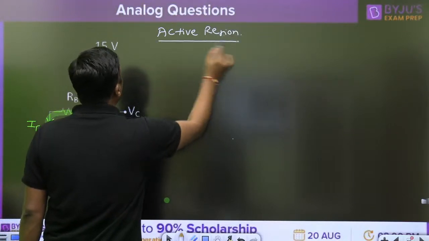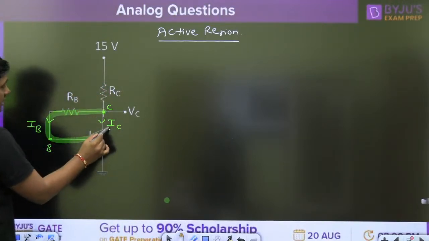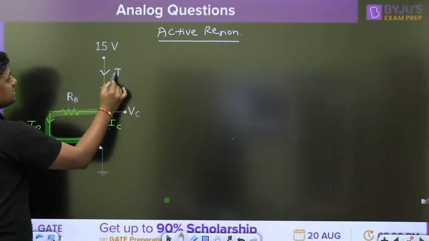And high voltage is applied here. Now, what is the base current? Here, the current is collected, IC here, IB. So, what is the current here? IC plus IB.